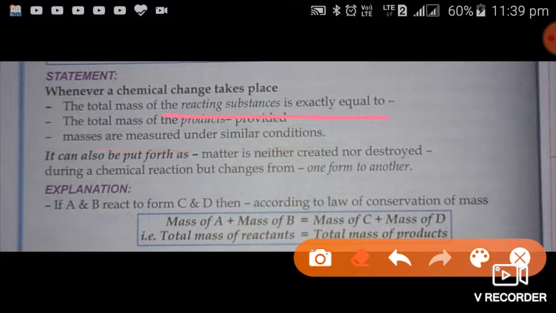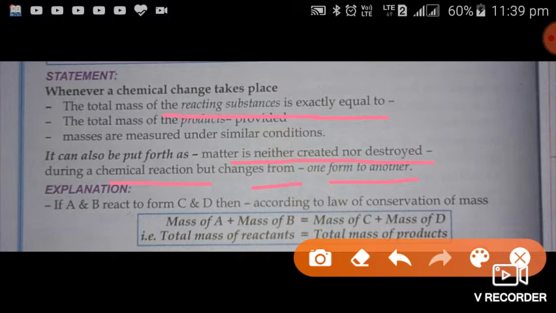One more thing, it can also be put forth as: matter is neither created nor destroyed. According to the law of conservation of mass, in another way we can define it as: matter can neither be created nor destroyed during a chemical change, but changes from one form to another. This is the definition of the law of conservation of mass.